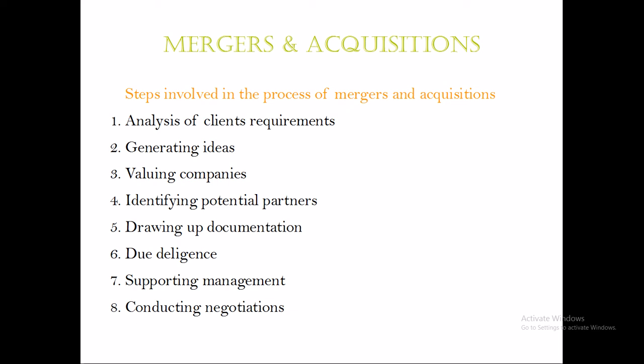So to analyze that is the first step, and the second step is to generate ideas of what kind of businesses to buy, whether it will be a public company, or a subsidiary of another company, or a startup, or a new and emerging company that has enough funds and is also looking for acquisition, and so on and so forth. So a company has to come up with many ideas and they choose the best one among them.